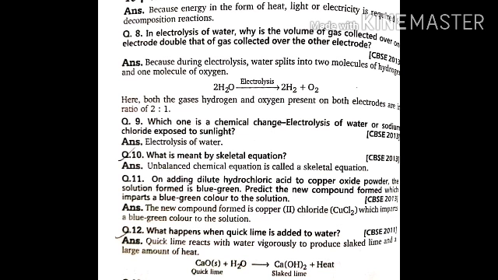Next question: what happens when quicklime is added to water? What is quicklime? Calcium oxide. When calcium oxide is added to water, it will react vigorously and form calcium hydroxide. Calcium hydroxide is slaked lime, and it is a highly exothermic reaction too, right? So the reaction of calcium oxide plus water giving calcium hydroxide is an exothermic reaction. It will liberate a lot of heat energy also.